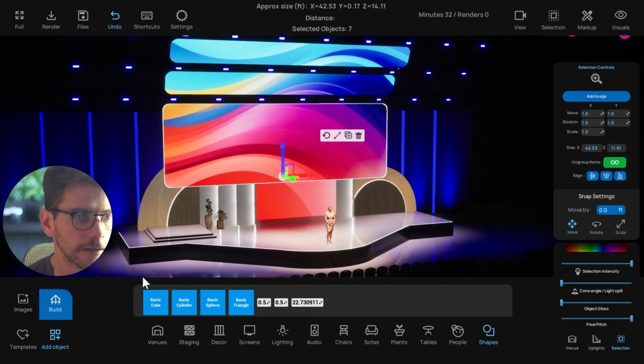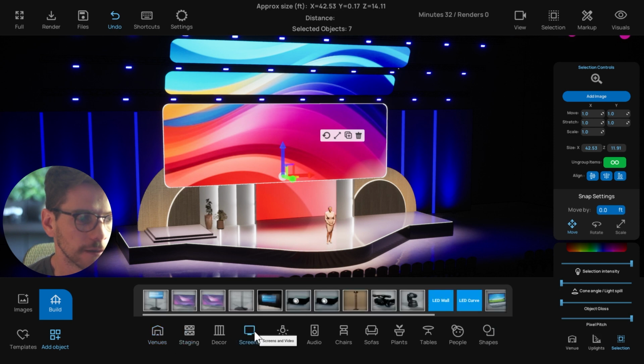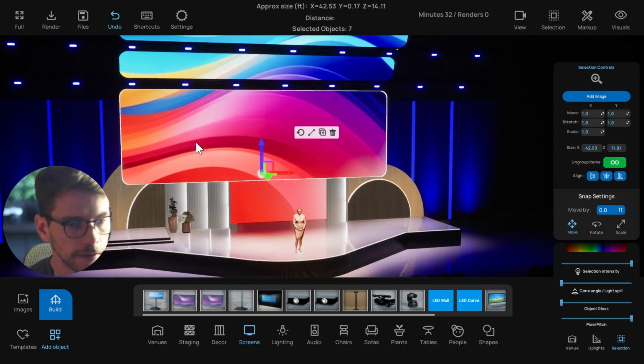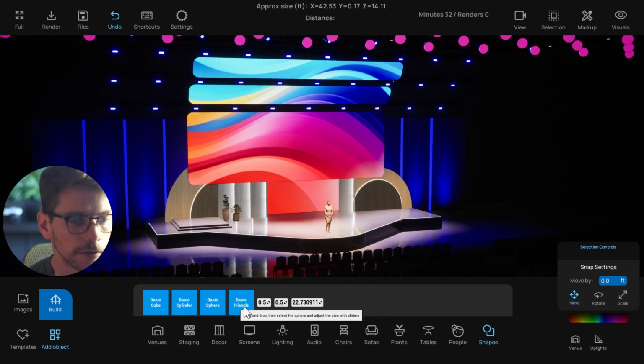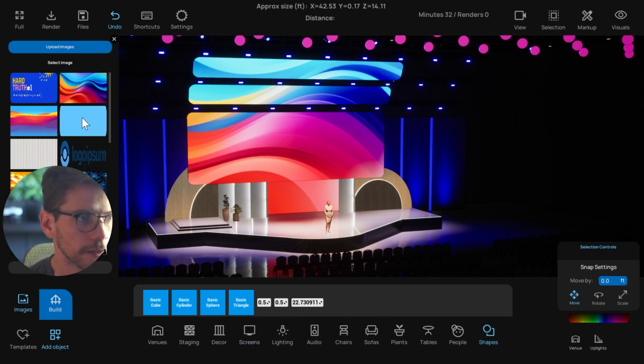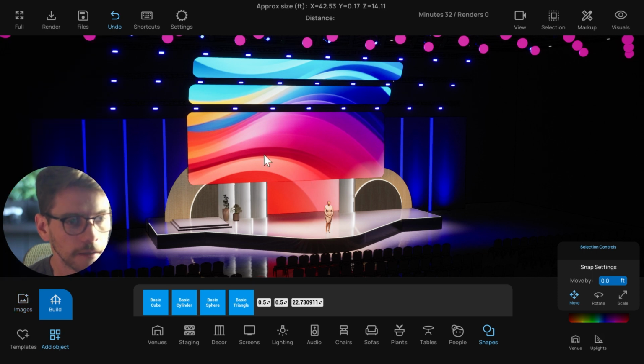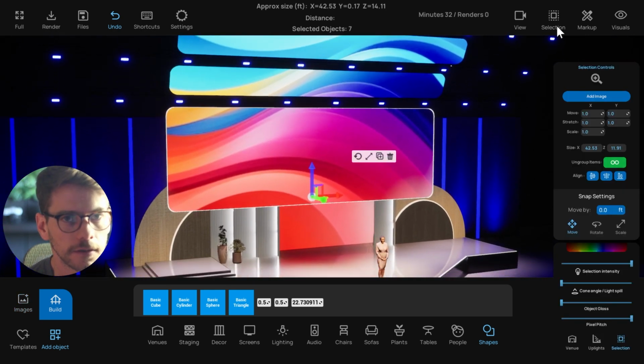So again, if you're going to screens here, we don't have any screens with curved edges, at least at the moment. You can get around that by either using some of these shapes here, like the cylinder and the basic cubes, or you could upload a PNG image and do it that way. With the center one, I just wanted to see if I could do it this way.